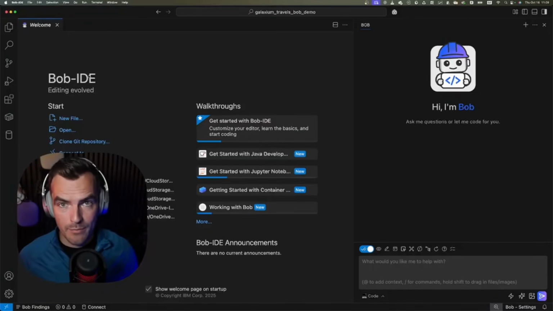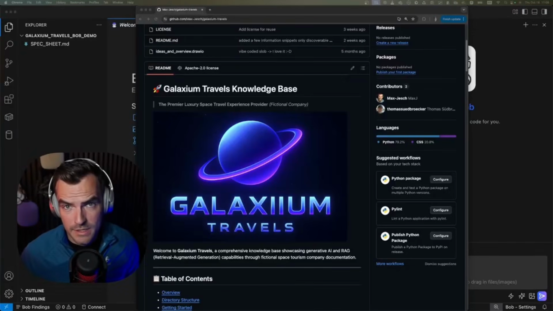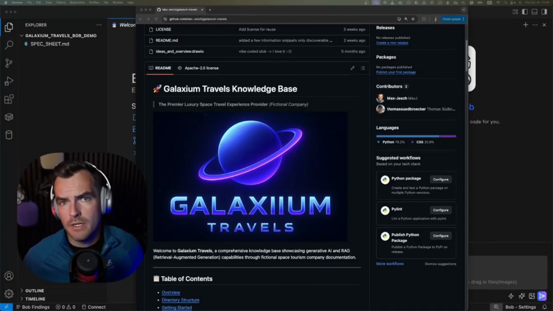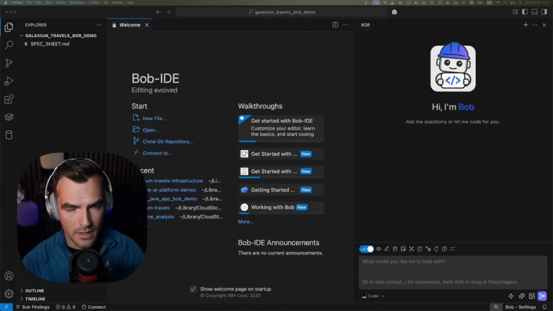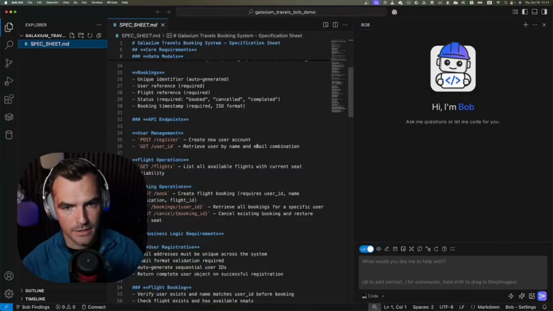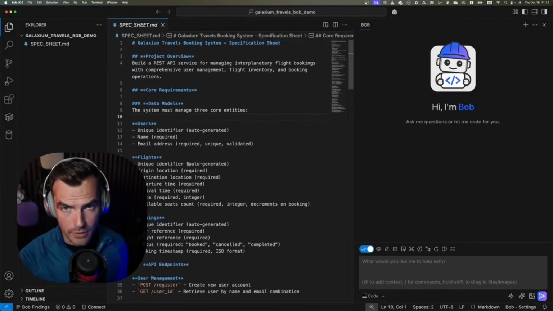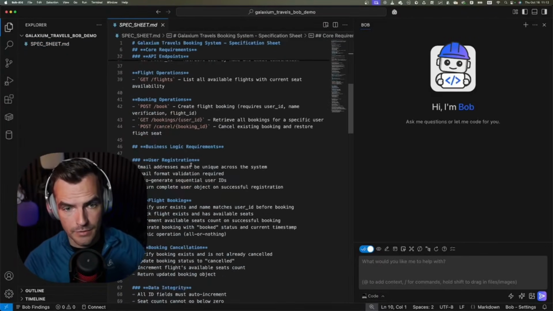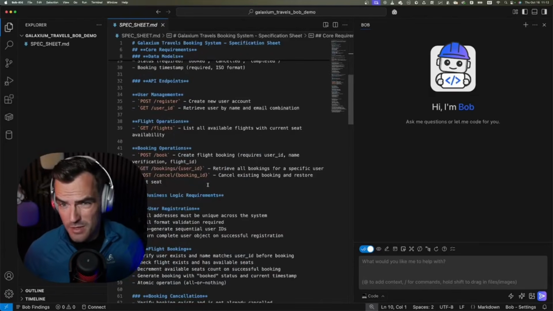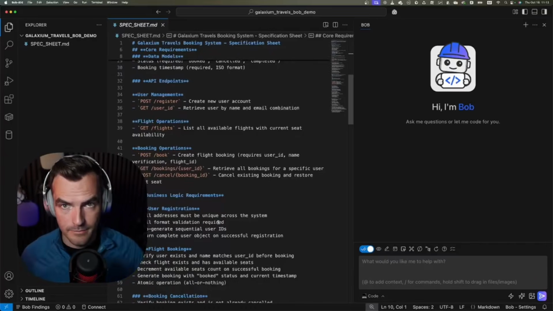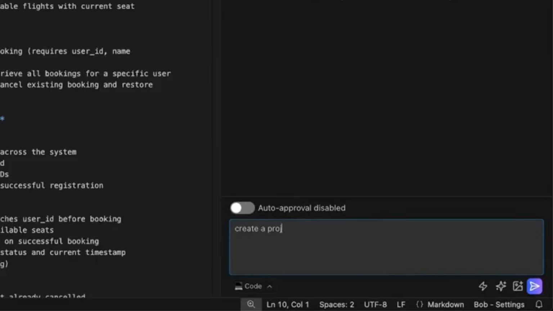So we're going to do a vibe coding example first. What I always like to use for those examples is Galaxium Travels. It's a company made up for demo purposes. What I have already created is this spec sheet markdown here. And this is a comprehensive description of what this booking system is supposed to be able to do. And creating a document like that is probably the most important thing if you want to create something halfway decent with vibe coding. Okay, let's get started.